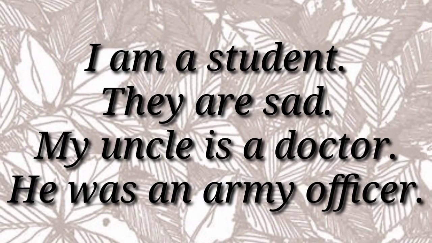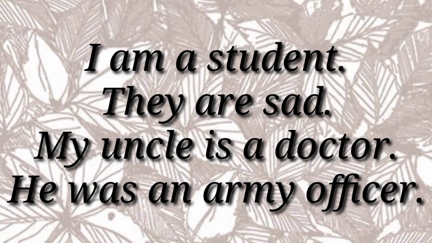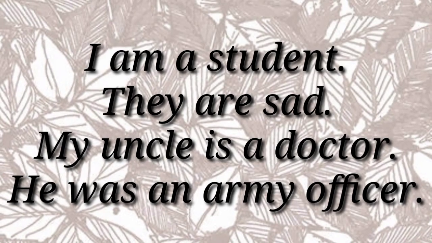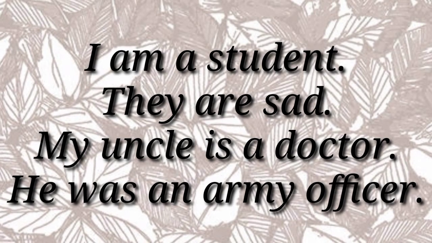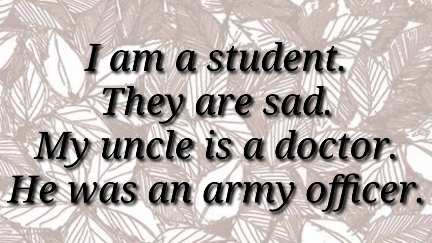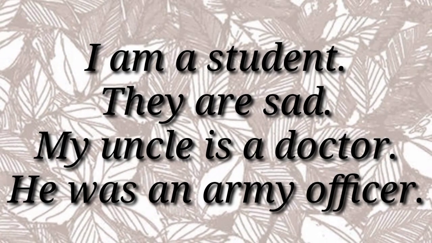Here also we have the subjects I, they, my uncle and he. Predicate: am a student, are sad, is a doctor, was an army officer. Now see in these sentences the words am, are, is and was.